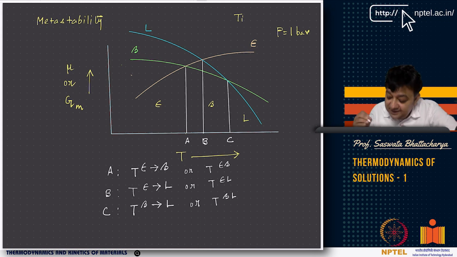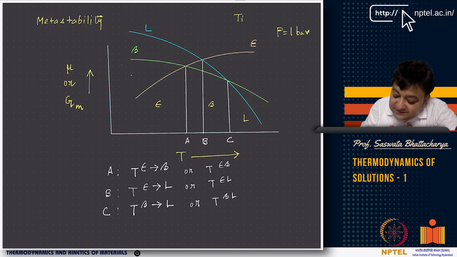So think of this. If you do not think of metastability, everywhere you have epsilon. Epsilon is the lowest energy phase below TA. Beta is the lowest energy phase between TA and TC, and beyond TC or T beta liquid, liquid is the lowest energy phase, right? The blue phase is the lowest. The blue free energy curve is lowest.